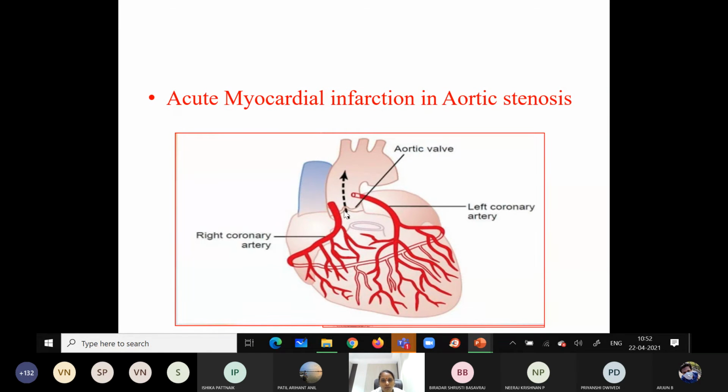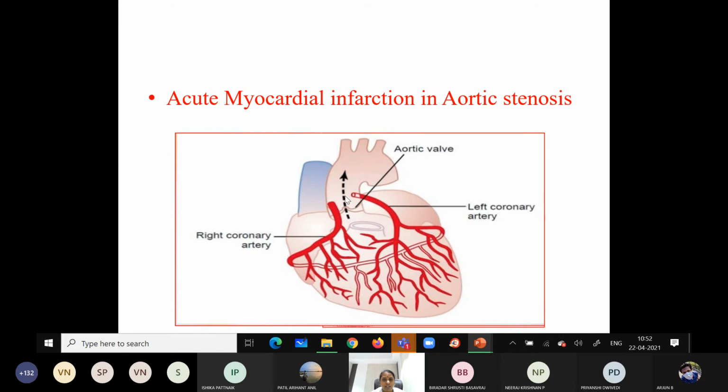So whenever there is stenosis in the aortic wall, because of the stenosis, the kinetic energy will be more because of the smaller diameter of the vessel. So the blood wants to go very forcefully. Because of that, we have a very high dynamic component.